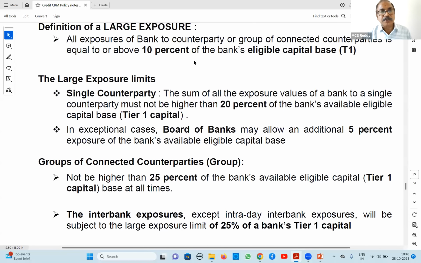So for such loans, suppose the Reliance Group comes, a single party, meaning only one corporate comes to us. How much maximum can you give? Not more than 20% of our Tier 1 capital. In the earlier example, Tier 1 capital was 80,000 crores, so 20% of that is 16,000 crores. For a single corporate, be it Reliance or Adani, whatever it is, do not give more than 16,000 crores. This is the maximum exposure to a single party.